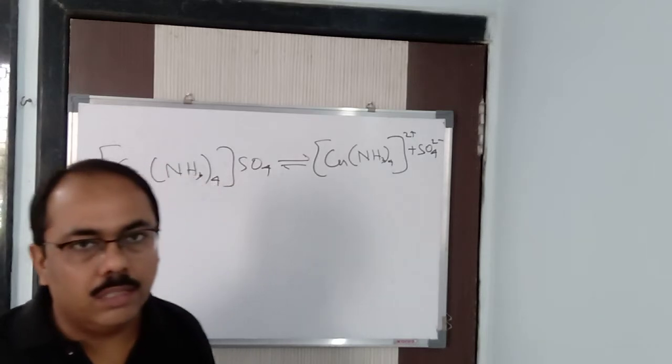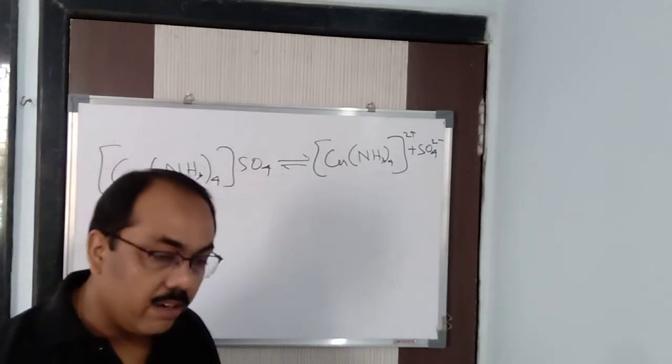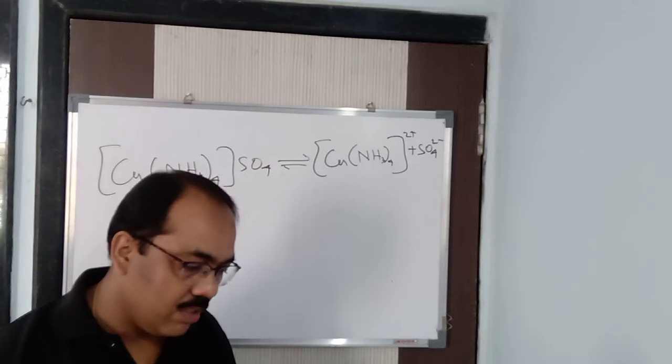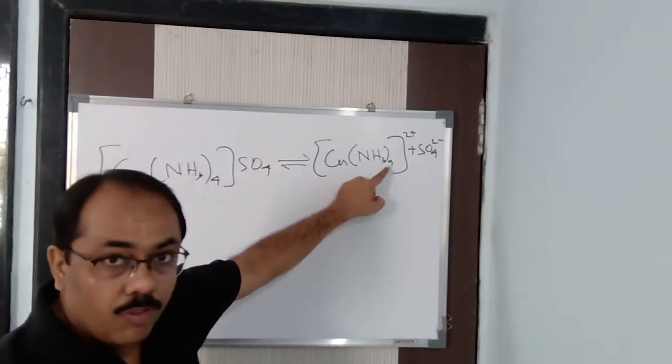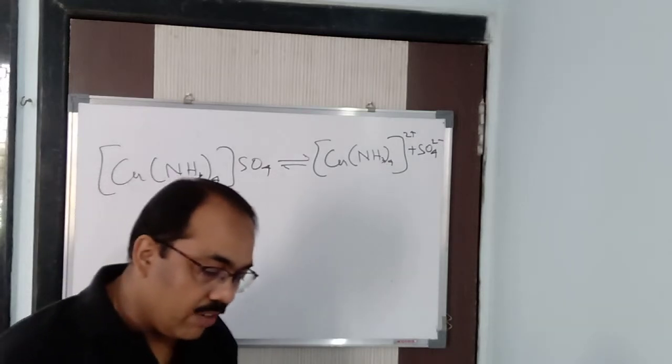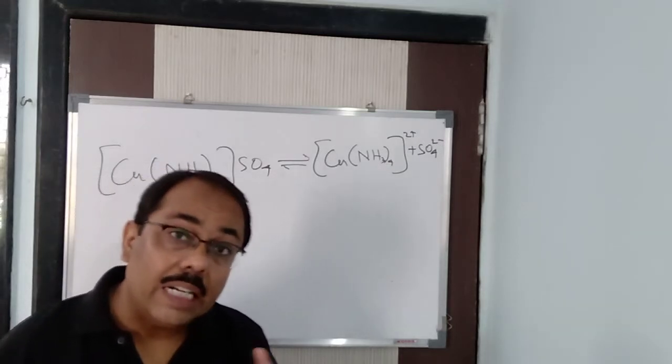Now, you understood coordination polyhedron means generally the shape of the molecule, and I said what the shape can be. Now, next is coordination number. Already said, here the coordination number is 4. So, if the coordination number is 4, then what can it be? It can be a tetrahedral complex.